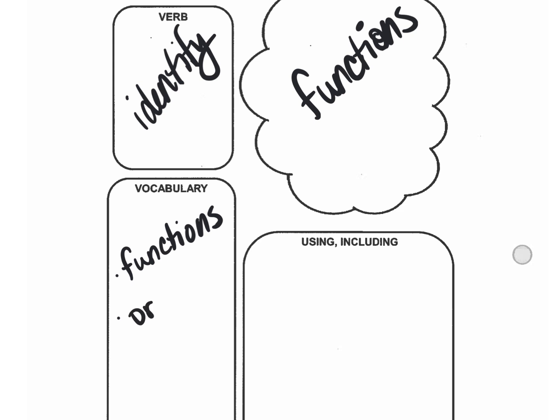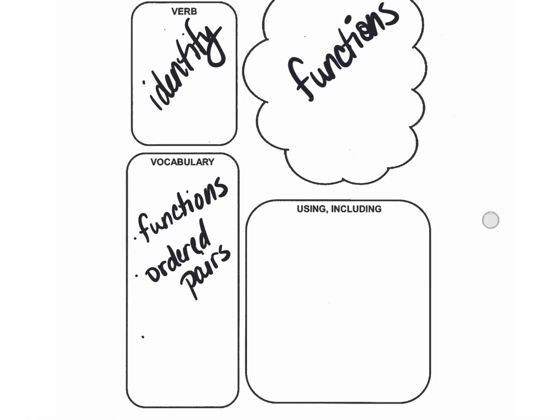All right, next question for vocabulary. What's an ordered pair? In order. Your X and your Y. So 0, 0 is an ordered pair. You got it. 1 and 1 is an ordered pair. And the last one you're going to see is mappings. This you mostly see in science and English. But we're actually going to use that today. Now, that's just your vocabulary.